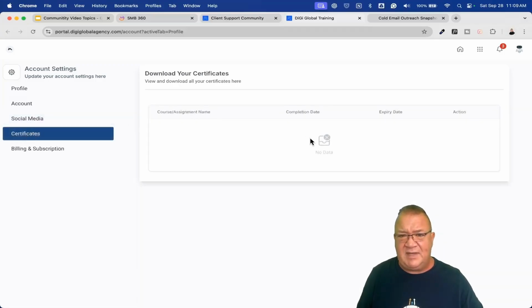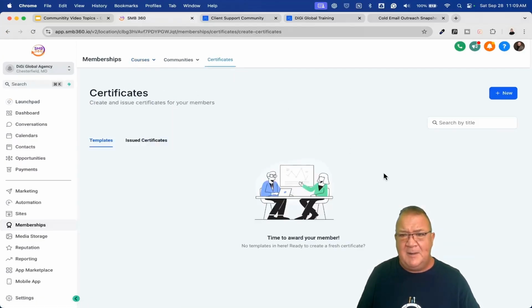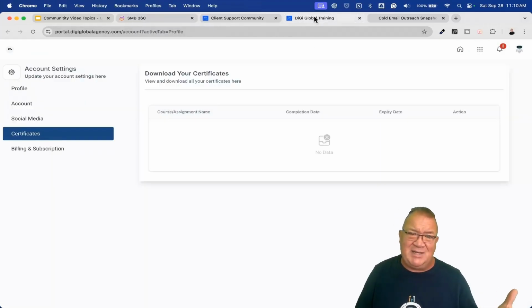You can have your certificates. If you do publish certificates, you might have gotten to level 4, and you might have a certificate for achieving level 4 that you publish and give to somebody. Now, I didn't really go over certificates here. If you wanted to, I believe it's in this area that you can create a new certificate. You can use those if you want to. I'm just really not going to go over it in the training here. People haven't really expressed a big interest, although they are pretty cool as a way of keeping motivation up inside your group.